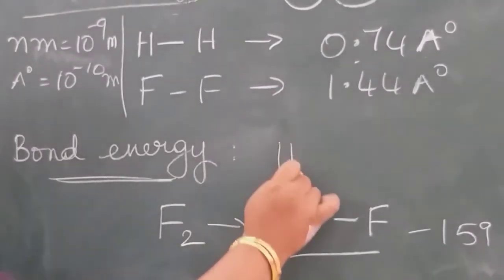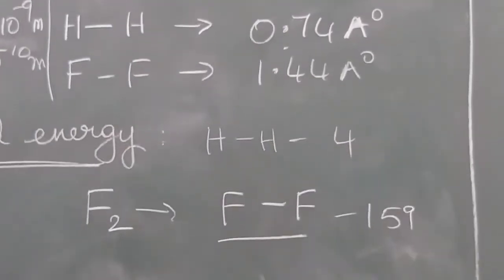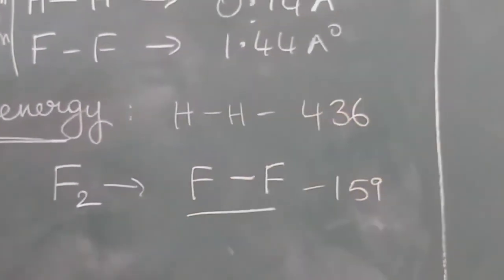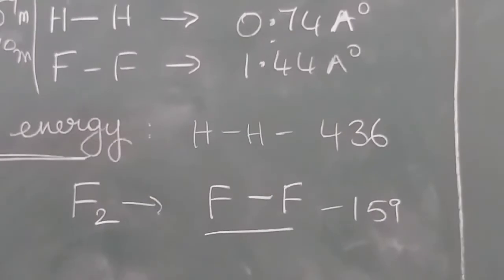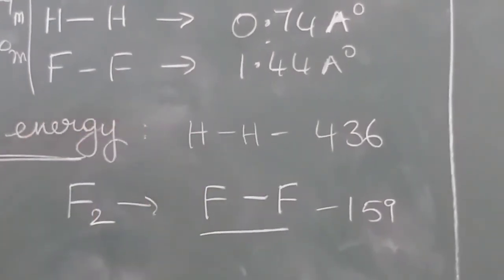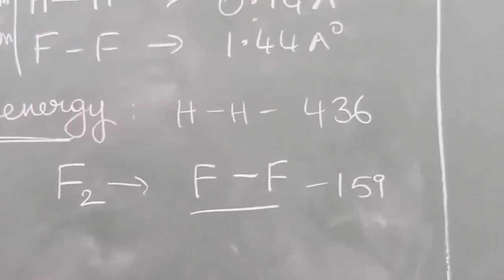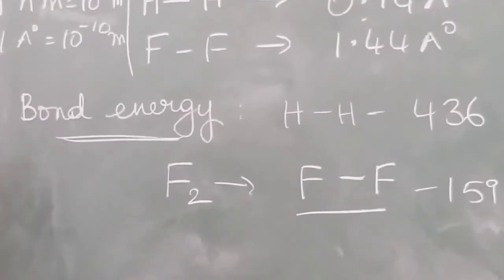Suppose if you take the example of hydrogen, it is nearly 436 kilocalories. So to break the bond between hydrogen and hydrogen, you need 436 kilocalories of energy. Okay, this is about bond length and bond energy.